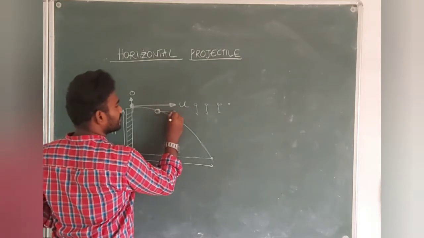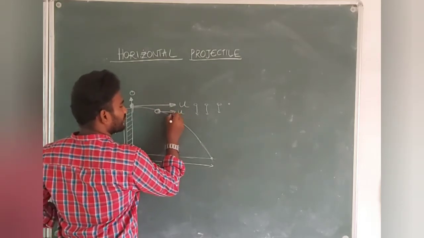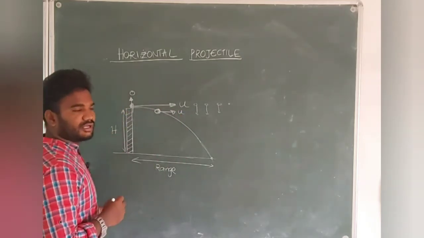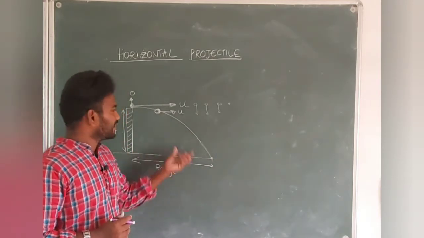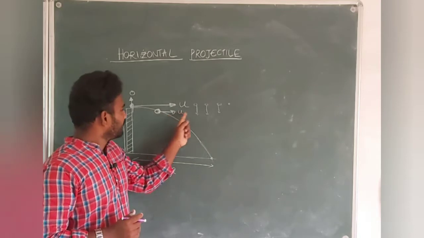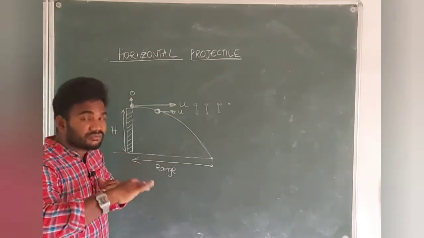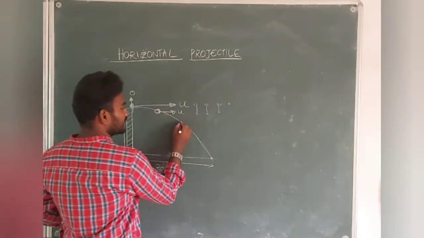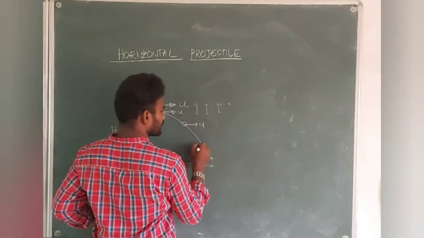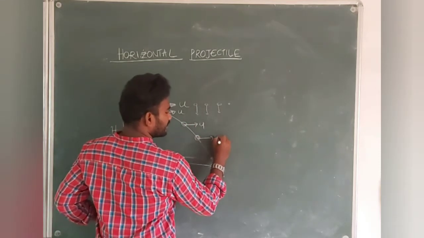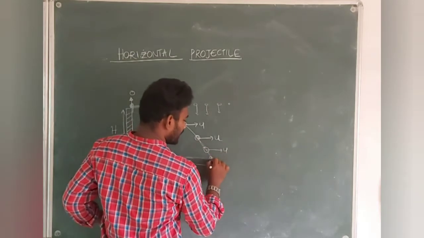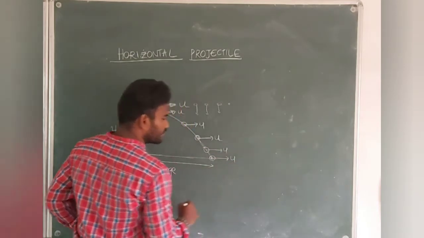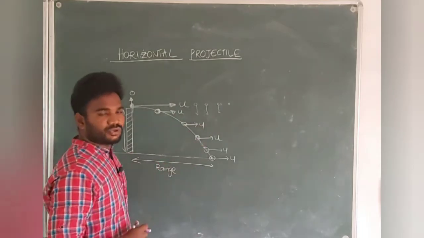Let me consider the ball reached at this point. Then what happens? Only the horizontal component is there. I told you clearly, whenever the ball is under the influence of gravity, the horizontal component of velocity is constant, students. So here you can take u as constant. Here the horizontal component is constant, u. Here you can take u only. At last, when it is reaching the ground, also u only, the horizontal component of velocity.